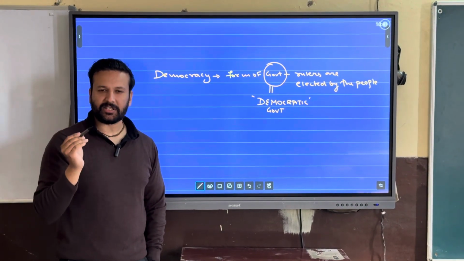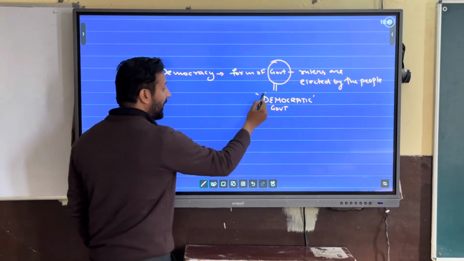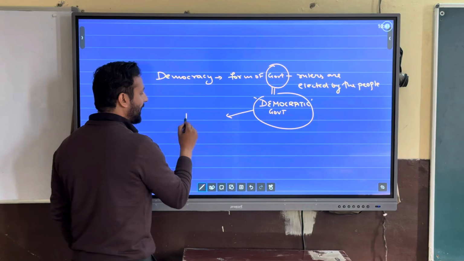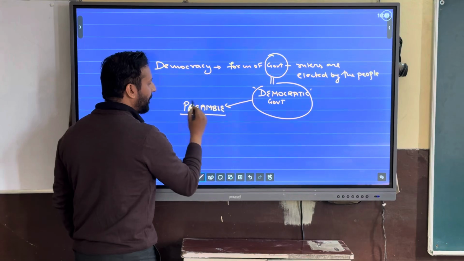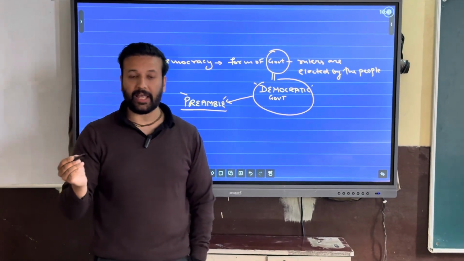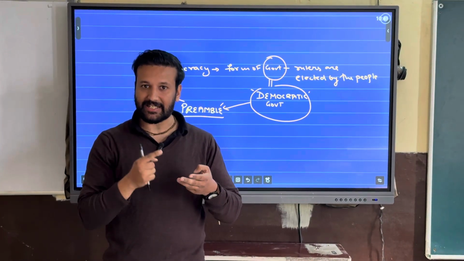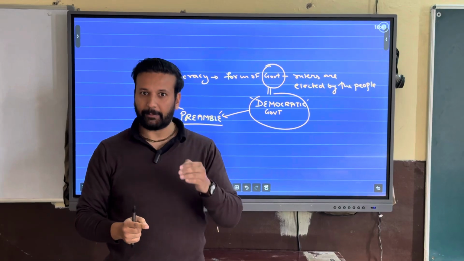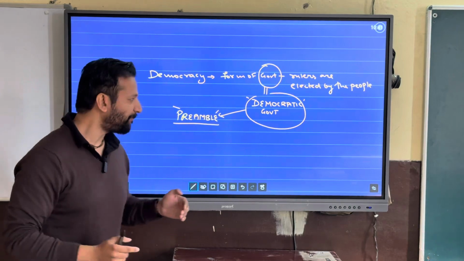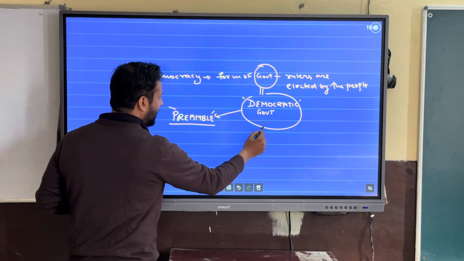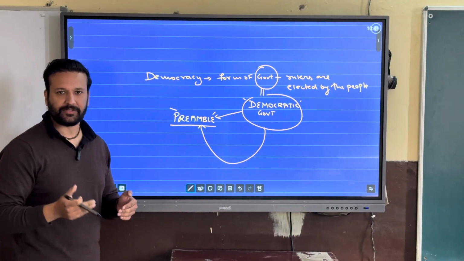Can you guess where this term democratic is mentioned in our constitution? It is mentioned on the very first page of our constitution, that is the preamble. As it is stated in the preamble, we the people of India, having solemnly resolved to constitute India into a sovereign, socialist, secular, democratic republic, and to secure all its citizens justice, liberty, equality and fraternity. So this word is already enshrined in our preamble by our constitution makers.